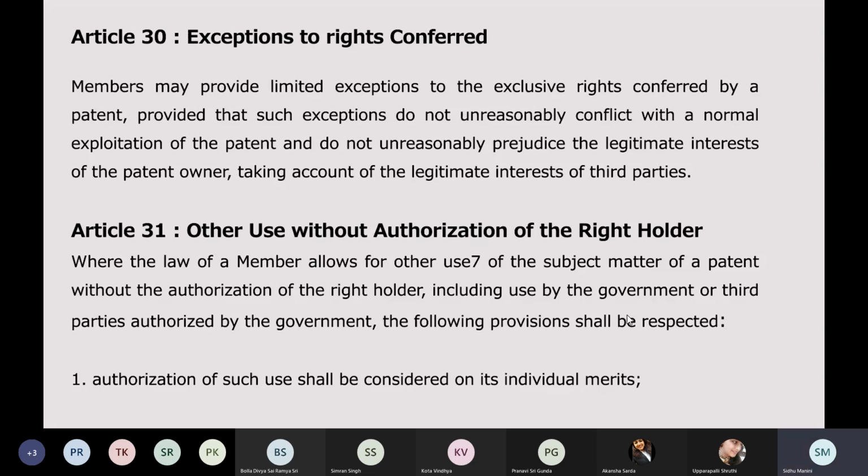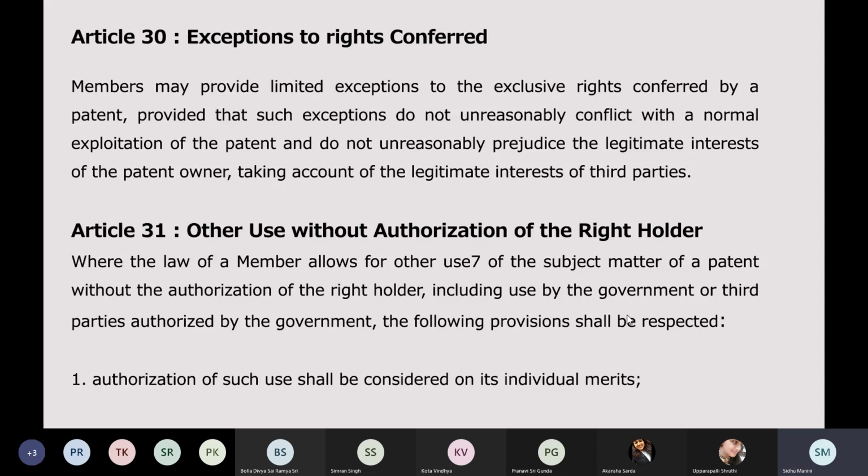See, when can you allow a third person to use somebody's invention without even their consent? What example can there be? Compulsory licenses, you must have studied about in your third year.